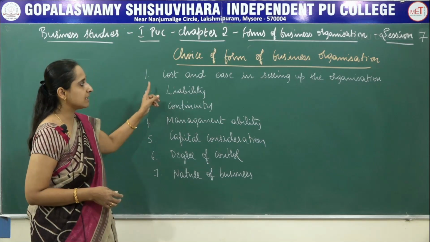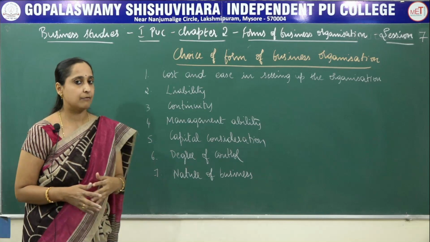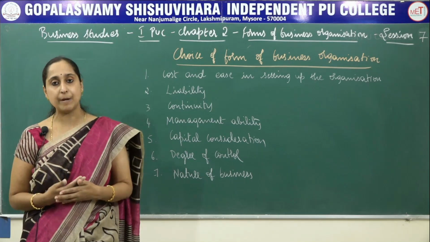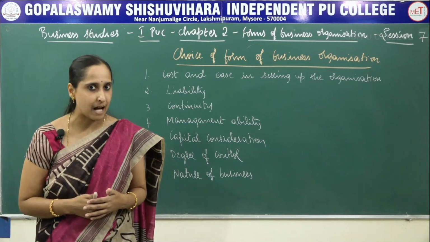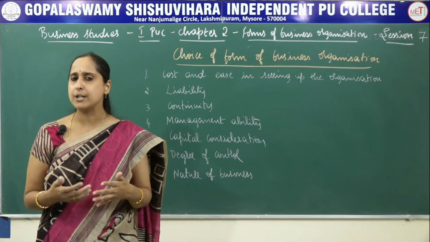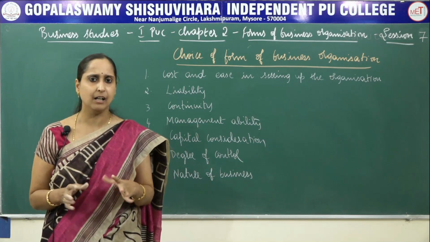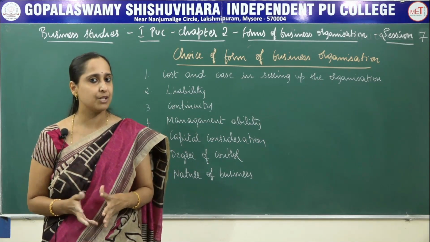First one is cost and ease in setting up the organization. In case of sole proprietorship, the legal formalities are minimum and it is inexpensive. And in case of partnership also, there are fewer formalities and it is not very difficult to start.